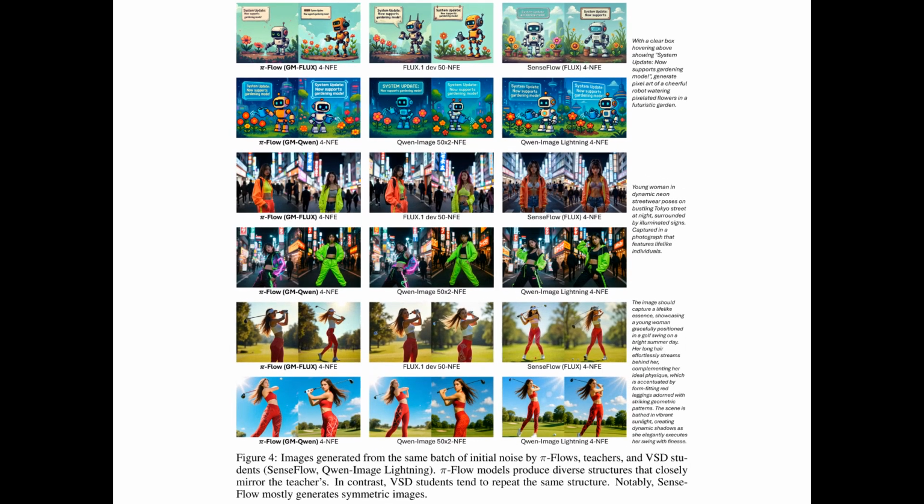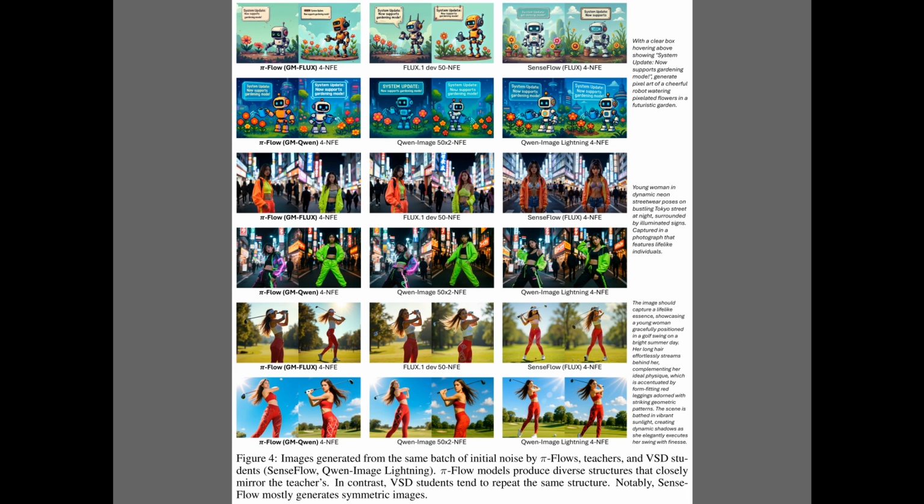So, Table 3 showed strong metric gains. Figure 4 presents side-by-side grids generated from the same initial noise. The left column shows PyFlow samples that vary structure and layout while staying close to the teacher's composition. The middle column, which contains teacher images, anchors the comparison. The right column shows VSD students that repeat layouts, often producing near-symmetric scenes, so diversity collapses even when visual quality stays high.